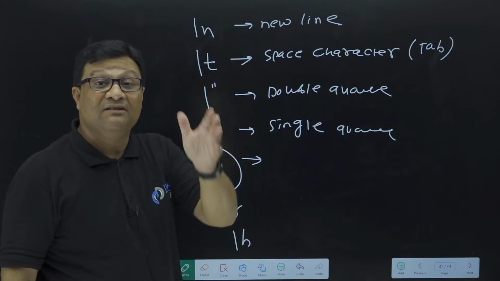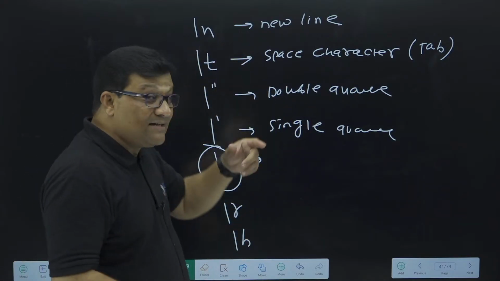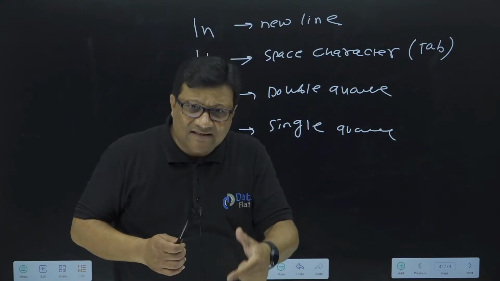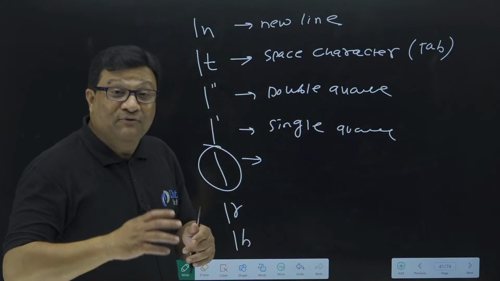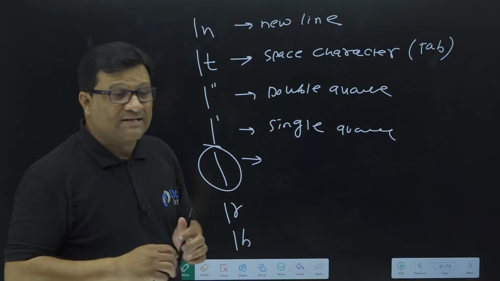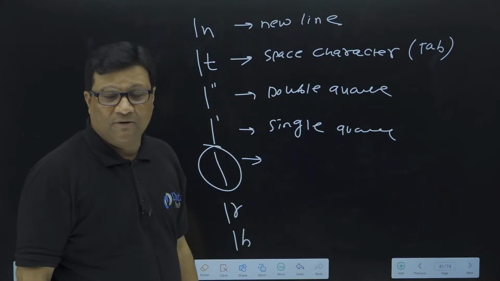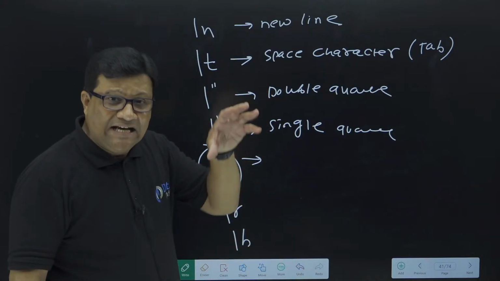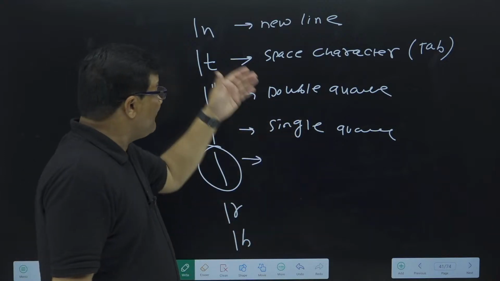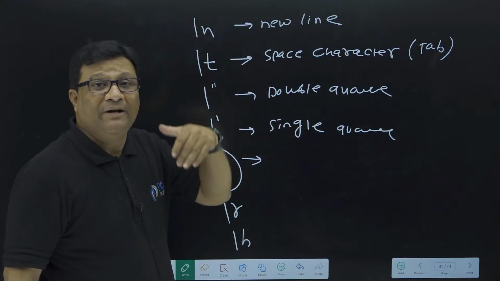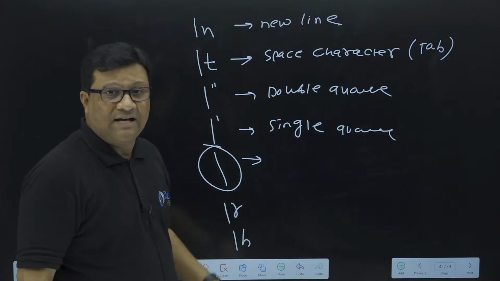It has a specific meaning. Backslash n means new line character. Backslash t means tab character. Backslash double quote, if you want to print a double quote on your output screen, then we have to use backslash double quote. If you want to print a single quote on the output screen, then we have to use backslash single quote. Or if you want to print all these characters as they are, then we have to use backslash only.